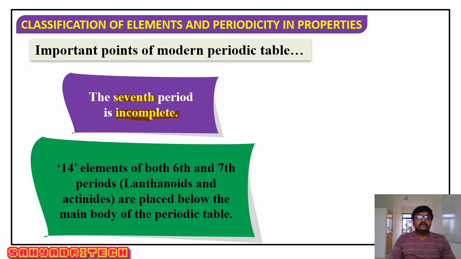Then regarding lanthanides and actinides, even in the modern periodic table, where are they placed? They are placed below the main body of the periodic table. Both lanthanides and actinides are placed below the main body of the periodic table. Lanthanides consist of 14 elements. Actinides also consist of 14 elements. So these 14 elements of both the 6th and 7th periods are placed below the main body of the periodic table, and they are named lanthanides and actinides.